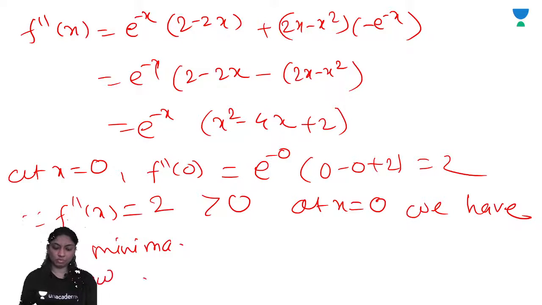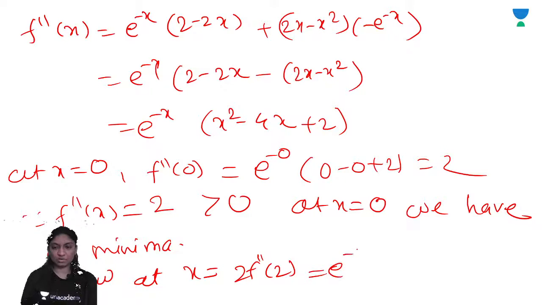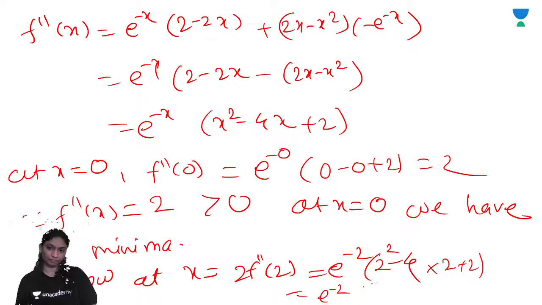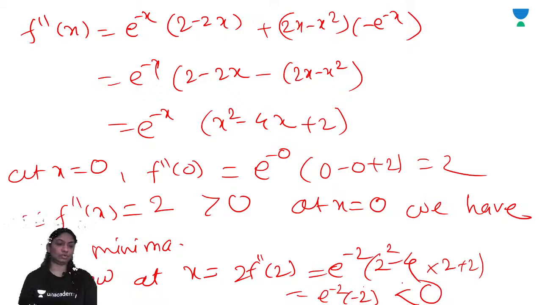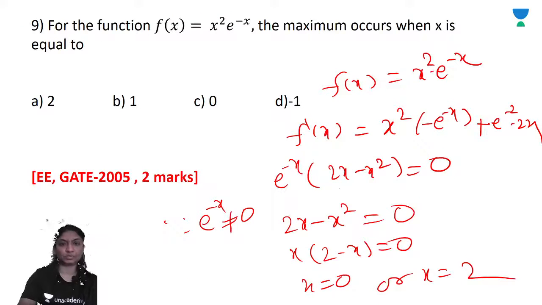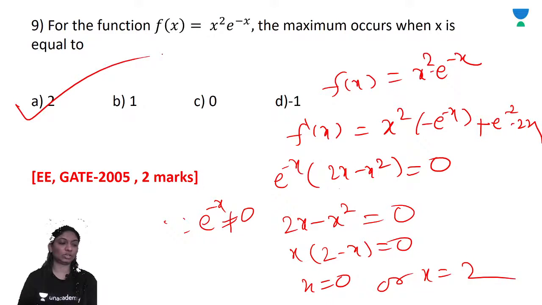Now at x is equal to 2, f double dash of 2 is equal to e raised to minus 2 bracket 4 minus 8 plus 2, equal to e raised to minus 2 into minus 2, which is less than 0. The function will have maximum value at x is equal to 2. Correct option is A.